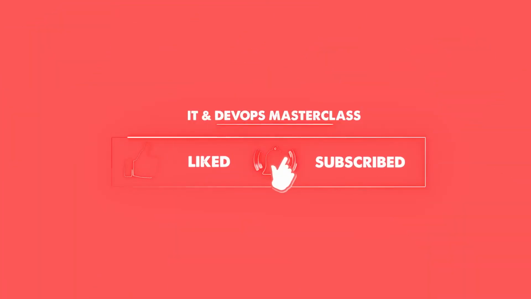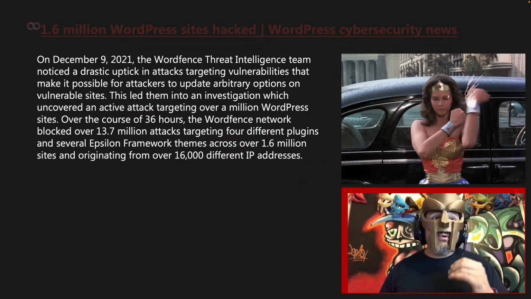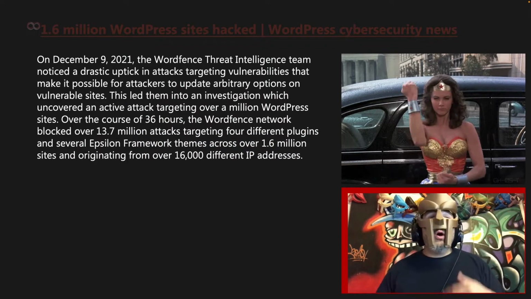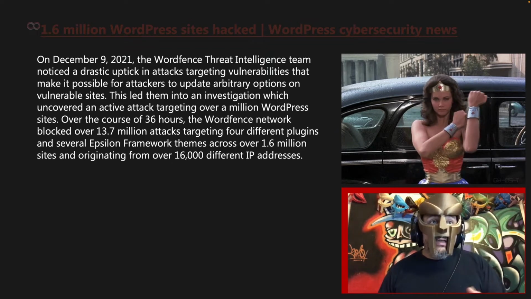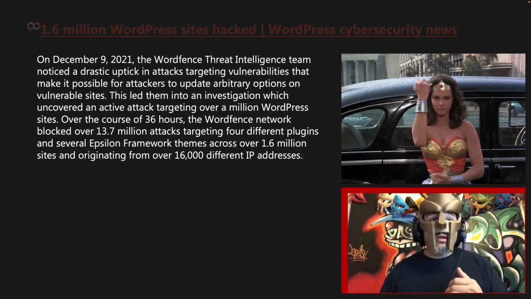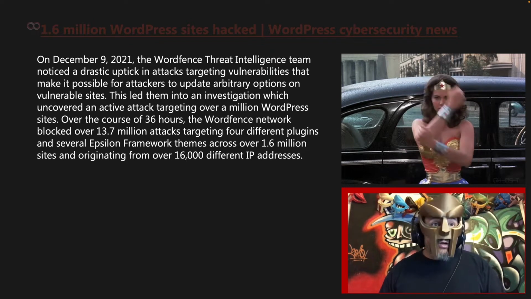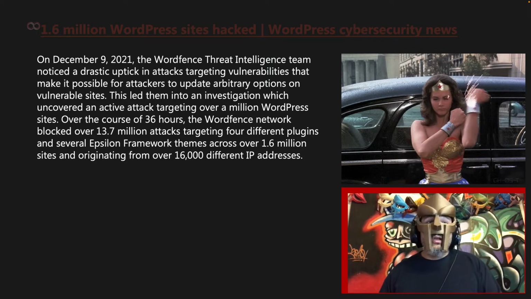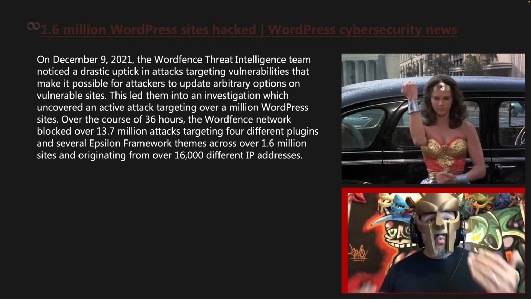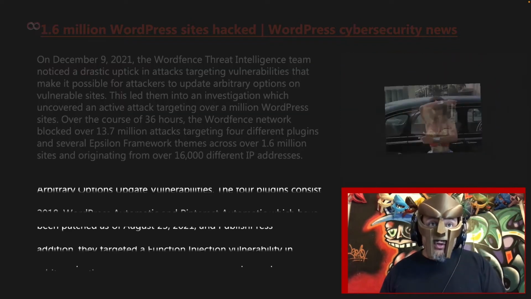I could pinch them. On December 9th, 2021, the Wordfence threat intelligence team noticed a drastic uptick in attacks targeting vulnerabilities that make it possible for attackers to update arbitrary options on vulnerable sites. This led them into an investigation which uncovered an active attack targeting over 1 million WordPress sites. Over the course of 36 hours, the Wordfence network blocked over 13.7 million attacks targeting 4 different plugins and several Epsilon Framework themes across over 1.6 million sites and originating from over 16,000 different IP addresses.